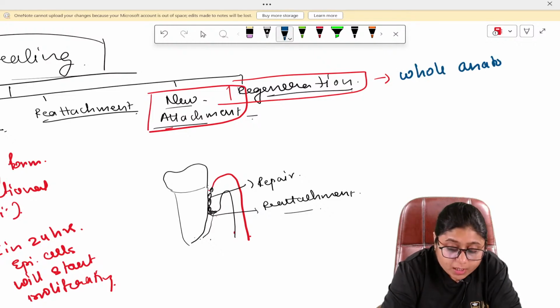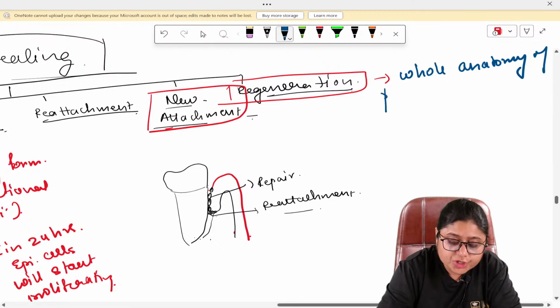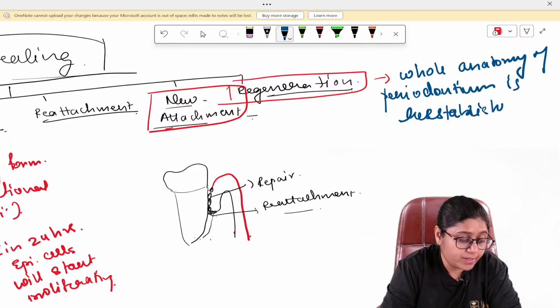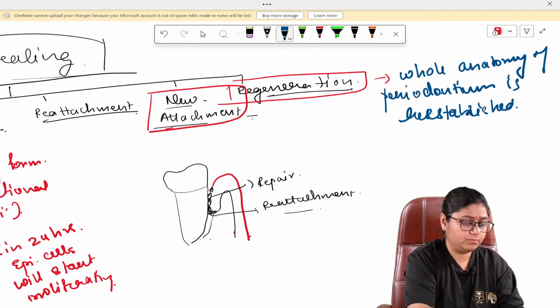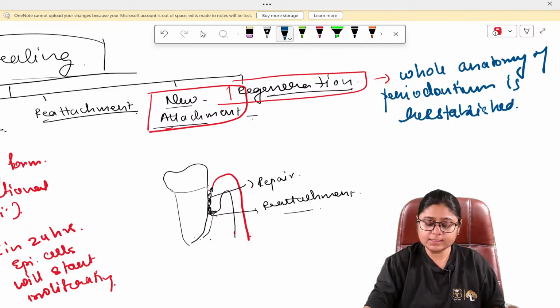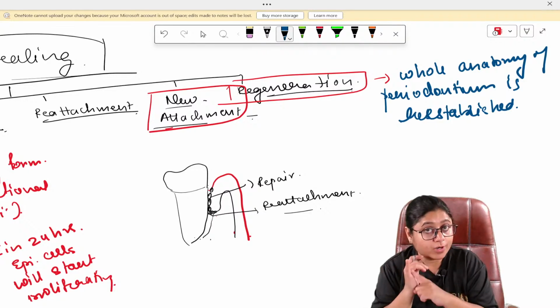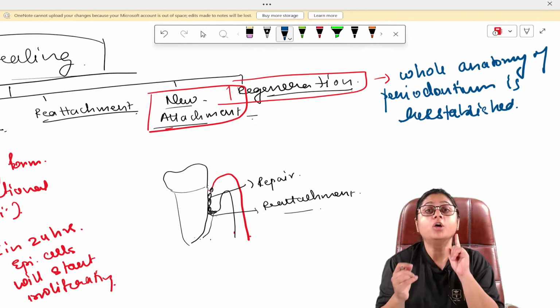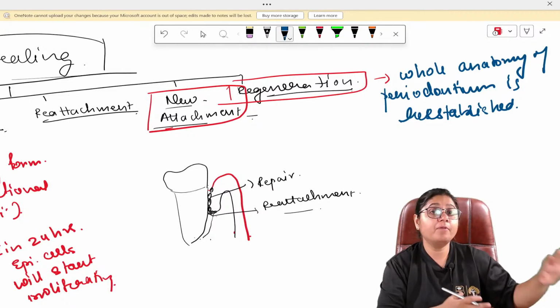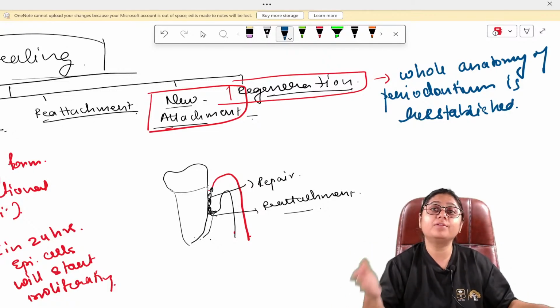Whole anatomy of periodontium is re-established. Established means having existed, so the whole anatomy of the periodontium is re-established means that normal periodontal ligament, normal gingiva, normal connective tissue, normal bone, everything that was there before has been regenerated.